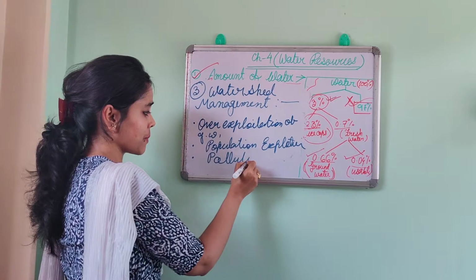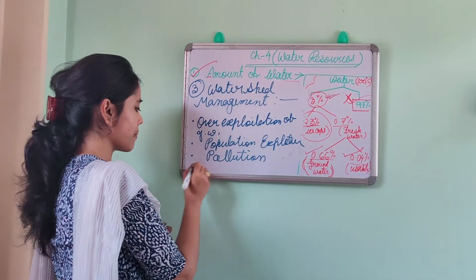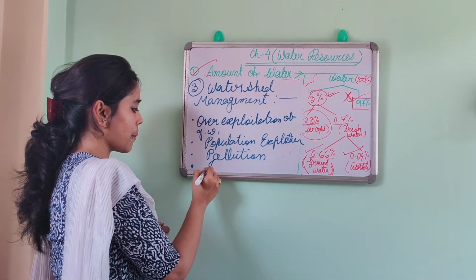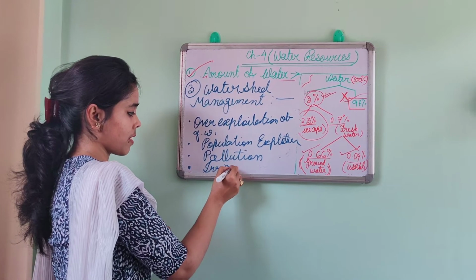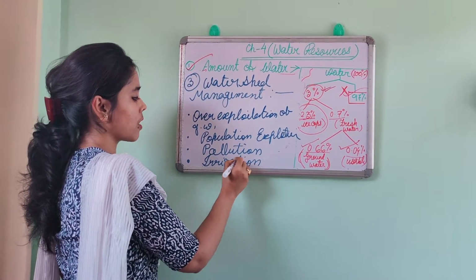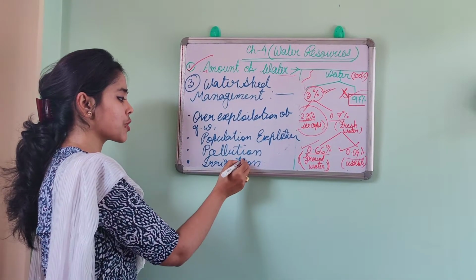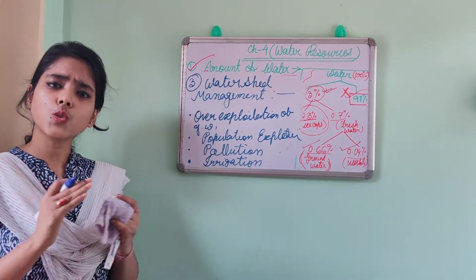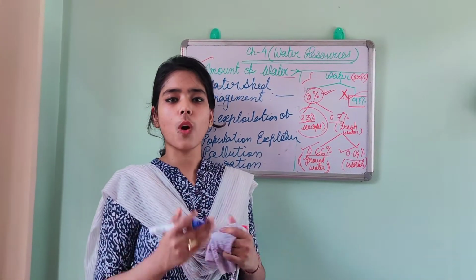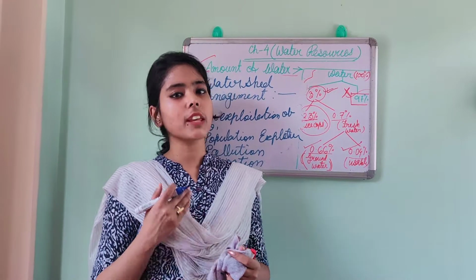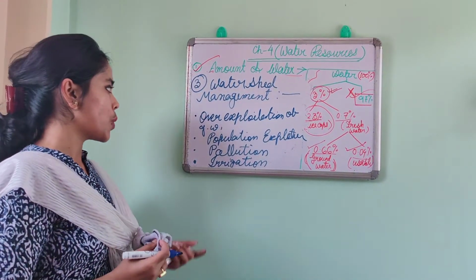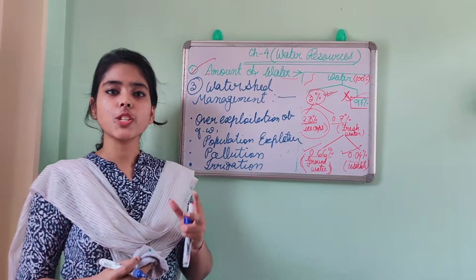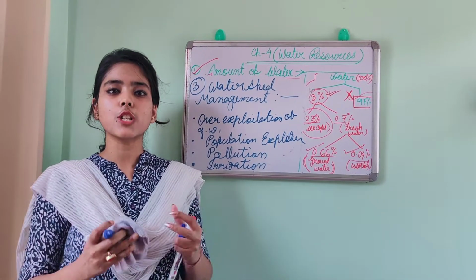So water is getting polluted day by day. Done. And then number four, it is irrigation. So these are the basic reasons why we need to conserve the water. There are so many reasons behind this. So if you want, you can search it and you can make your own notes. So these are the basic points for why we need to conserve the water.